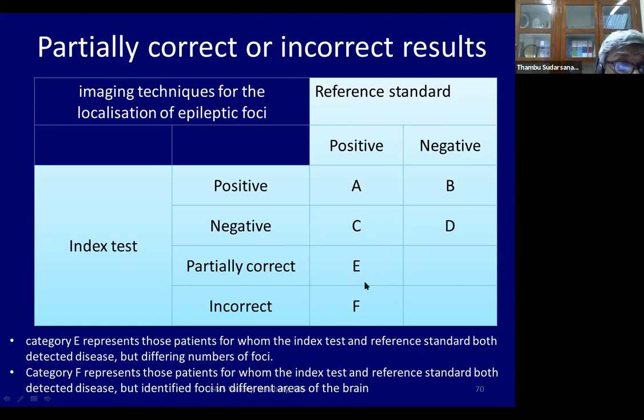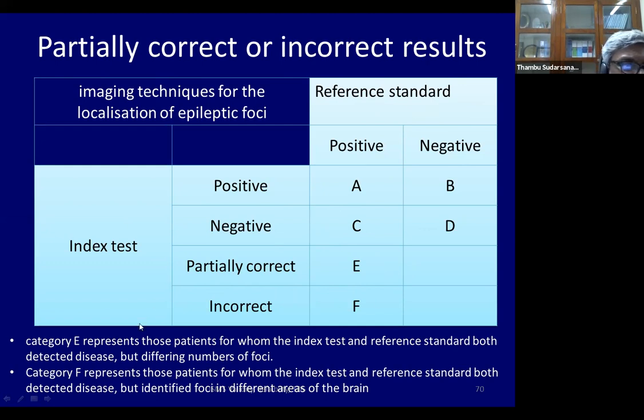Sorry, not different foci, a different number of foci. The reference standard said there may be disease in 5 foci, whereas your index test only picked it up in 3. So this picked it up less than the reference standard, or the other way around, this may have picked up more than the reference. So this is called a partially correct test. I apologize for that. So again, partially correct is when the number of foci the reference standard picks up is different from the number of foci that the index test has picked up.